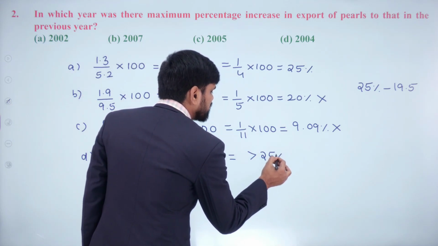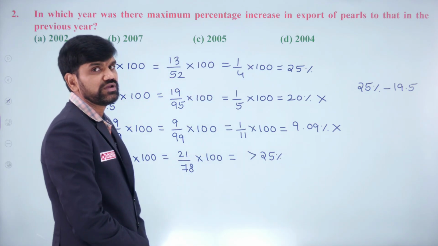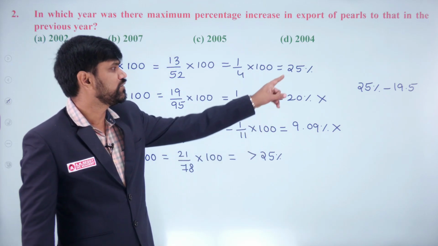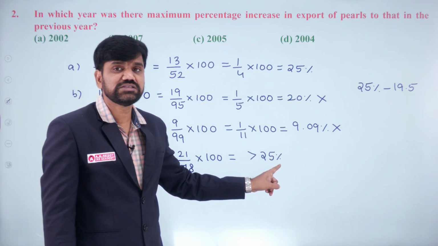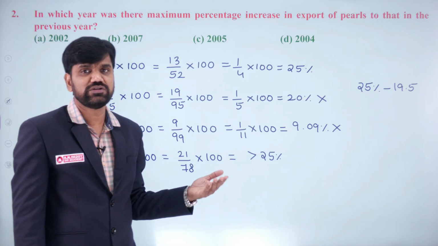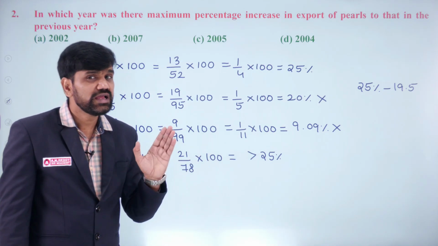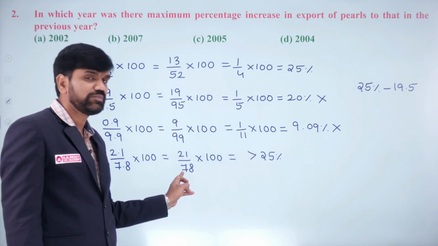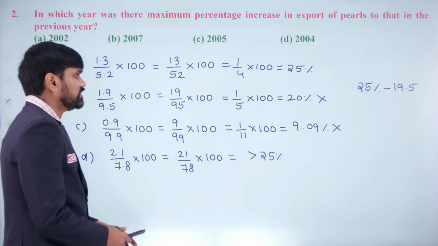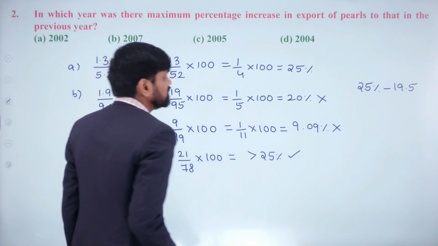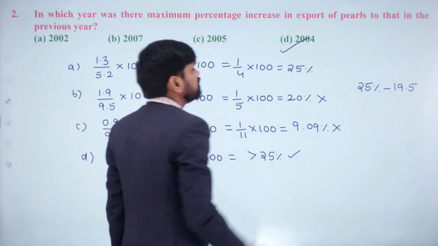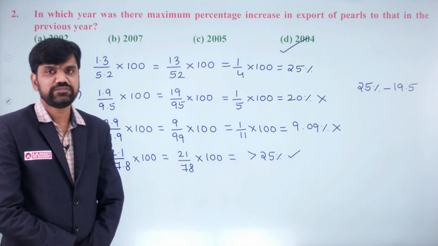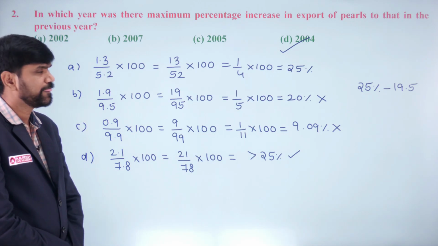How much percent exactly, I am not interested in. We are just checking which is the highest, as simple as that. We already have 25% here and this is being tested whether it is more than 25% or less than 25%. As this value is more than 25% of this value, this will be the highest. So that is happening in which year? In the year 2004. Hence your answer has to be option D. Right? Please make a note of it.